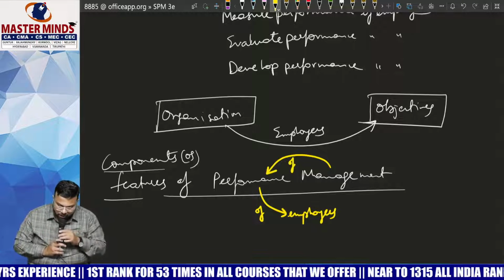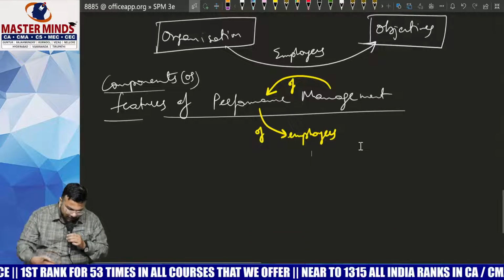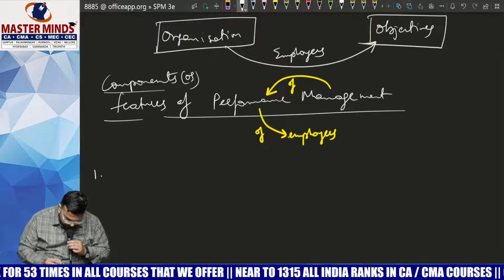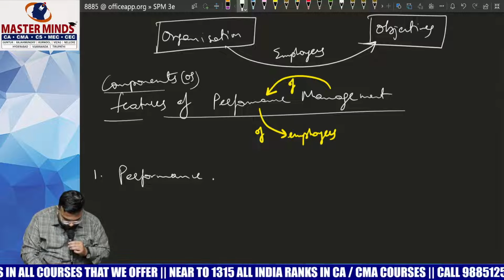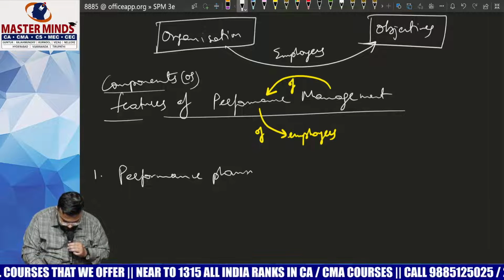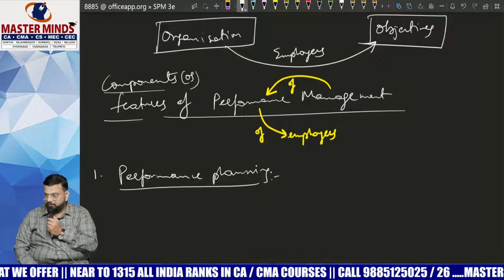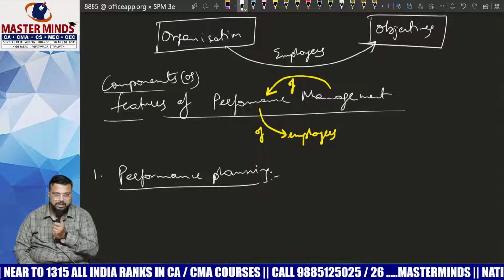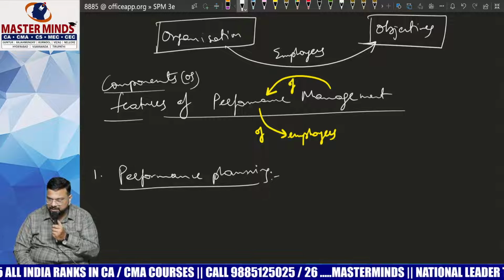So here we are talking about management of performance of whom, Nana? Employees. So when it comes to management of performance of employees, we have a few components or elements. The first one will be performance planning. Nothing but fixing standards. Planning means nothing but fixing.